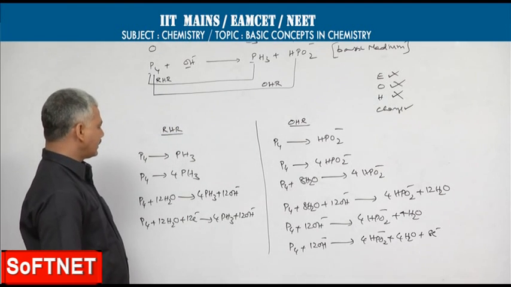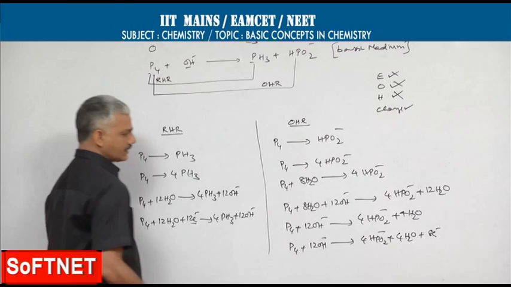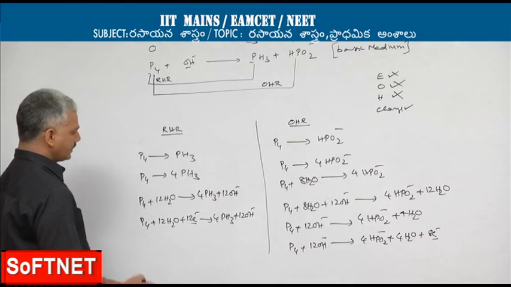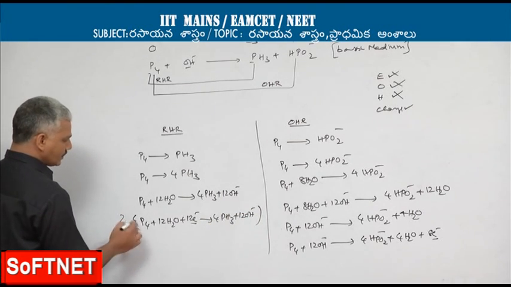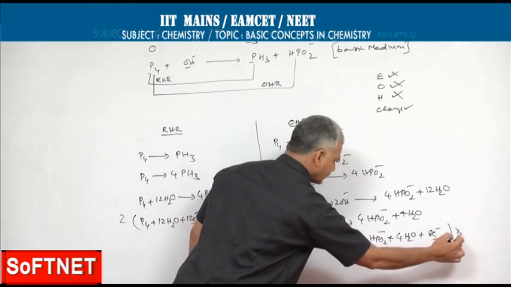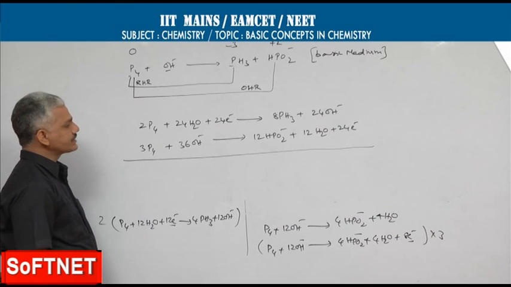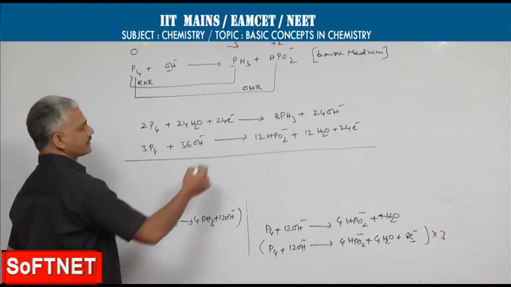So before adding the two half reactions, see that number of electrons are equal in both the half reactions. For that purpose, multiply this equation with 2, this equation with 3. Adding the two half reactions, anything common can get cancelled.